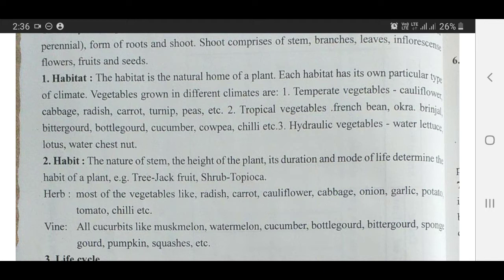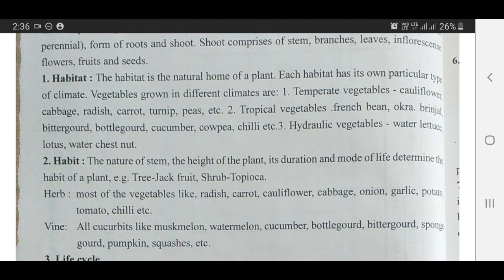So on this basis, plants are generally classified on the basis of habit, the nature of stem, the height of the plant, its duration and mode of life determine the habit of a plant. For example, jackfruit is a tree, whereas tapioca is a shrub. So you can very clearly distinguish which one is tree and which one is shrub.